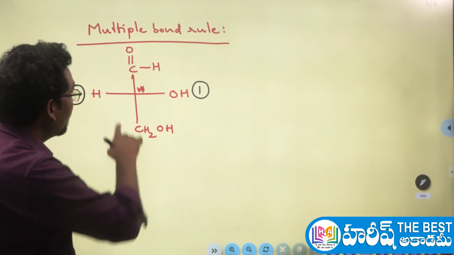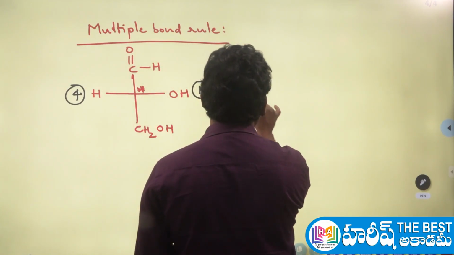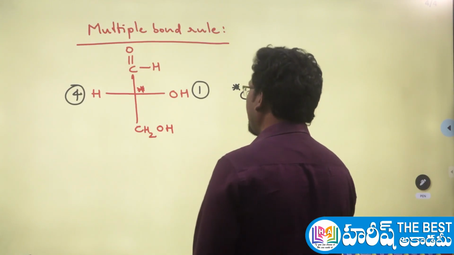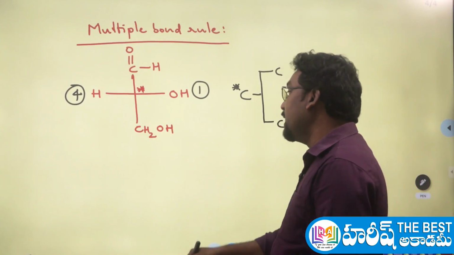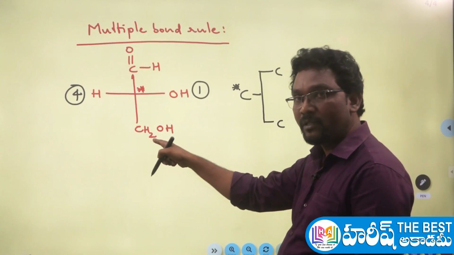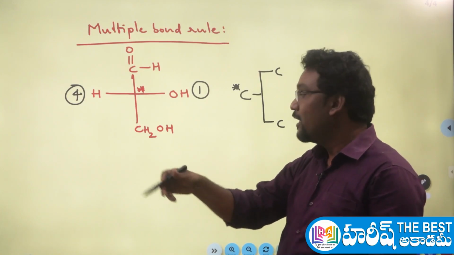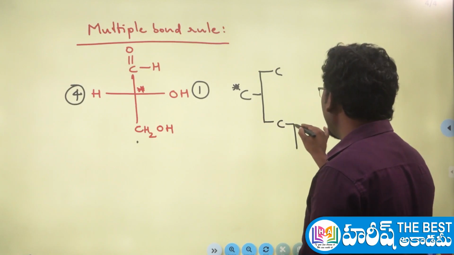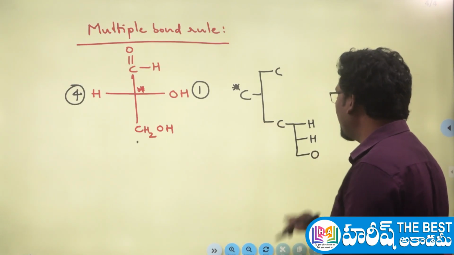Next, two carbon atoms are there at this chiral carbon atom. Above one carbon and below one carbon is there. In that case, what to do? Just go for the further atoms. At the carbon below, this carbon is attached to two hydrogens and one oxygen. It is the directly attached atoms only that you have to consider. Just write them here. It is attached to two hydrogens and one oxygen, with all the atoms having single bonds only.